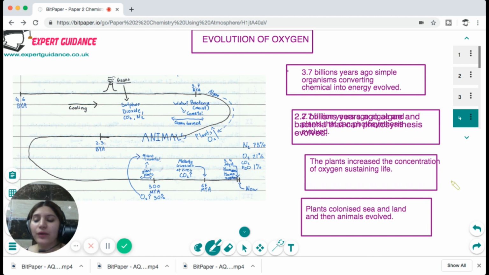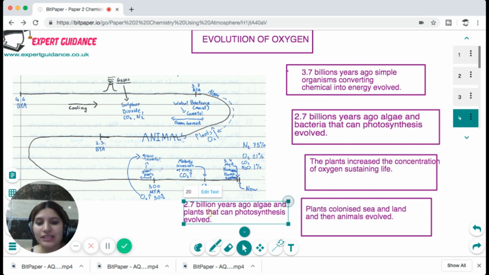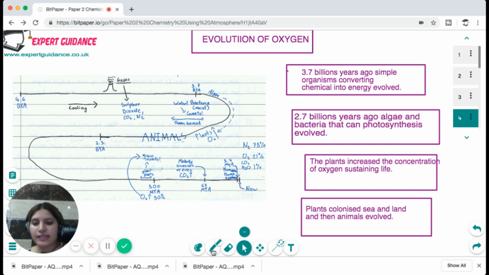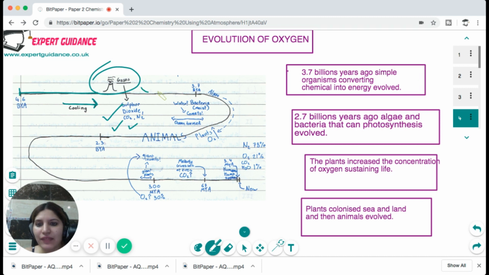Now, how has the oxygen evolved? Oxygen has evolved by the process of photosynthesis. Looking at the flow chart, around 4.6 billion years ago there were just gases like carbon dioxide, nitrogen, and sulfur dioxide. There was a cooling that happened, and then the water bodies formed.